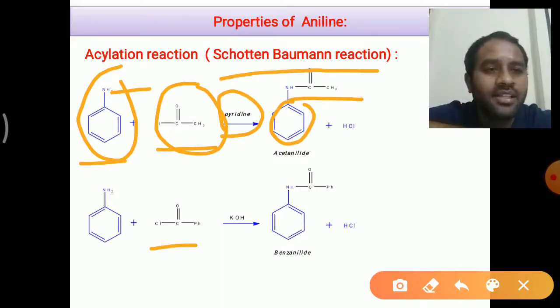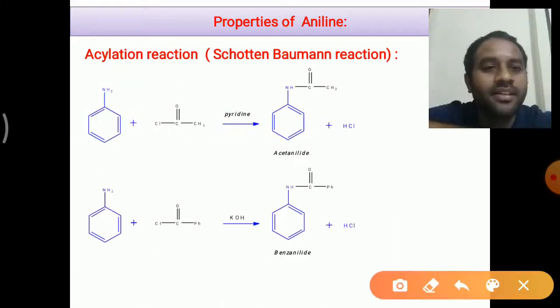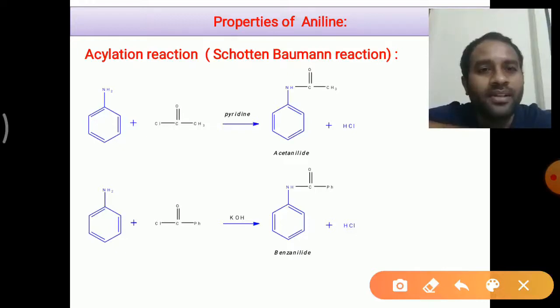These N-aryl substituted amides are called anilides. What are anilides? N-aryl substituted amides are called anilides. In this slide, I have shown you two examples. In one, we have taken acetyl chloride as the reactant. In the other, we have taken benzoyl chloride as the reagent.